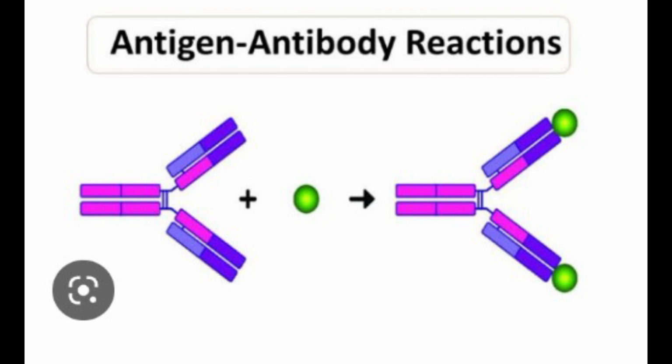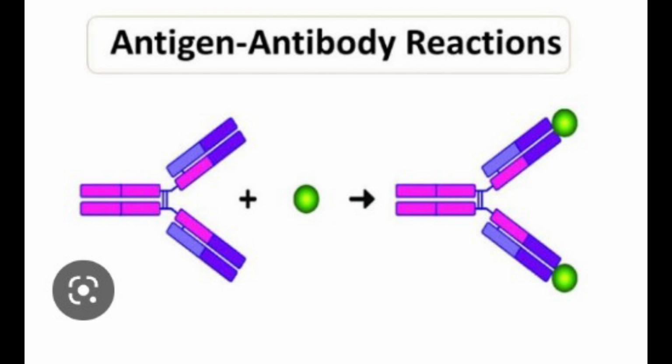Flocculation. When, instead of sedimenting, the precipitate is suspended as floccules, the reaction is called flocculation. This is a modified form of precipitation. The VDRL test, a serological test routinely used for diagnosis of syphilis, is one example of a flocculation test. The VDRL slide test is used to perform the Venereal Disease Research Laboratory test.